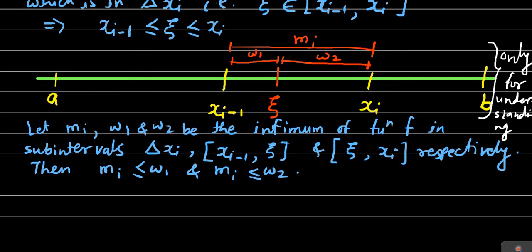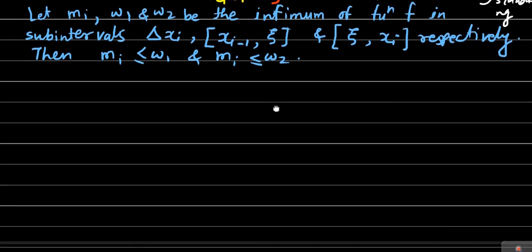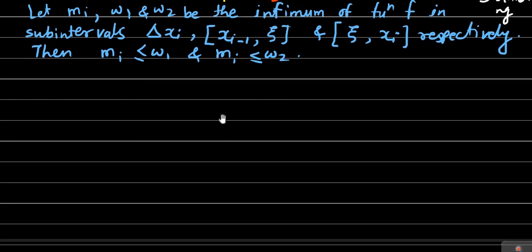Okay, so therefore what we have here, we will consider the difference of the lower sum over the partition P star and the lower sum over the partition P. Then we have the difference of these two: lower sum over partition P star of the function f minus lower sum over the partition P of the function f.